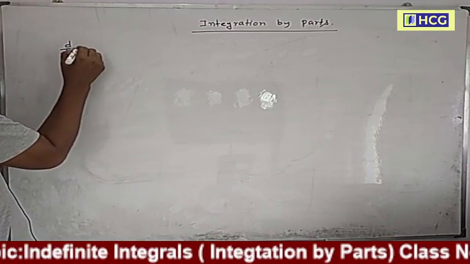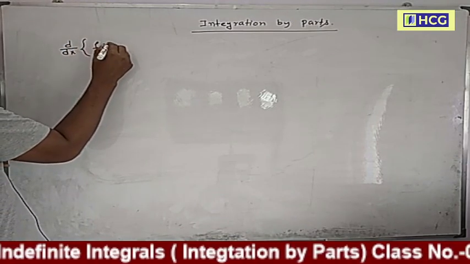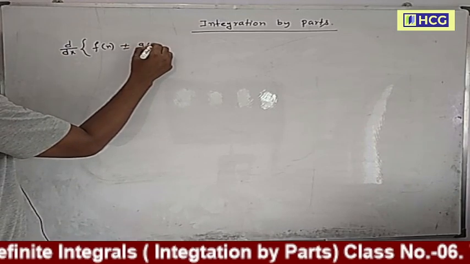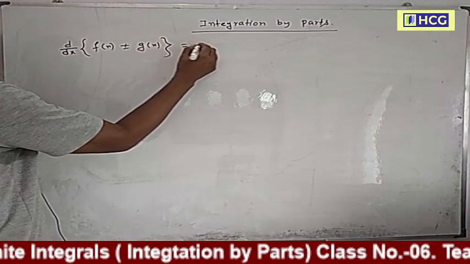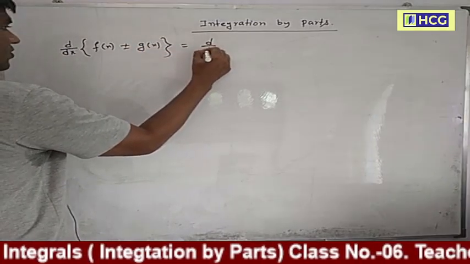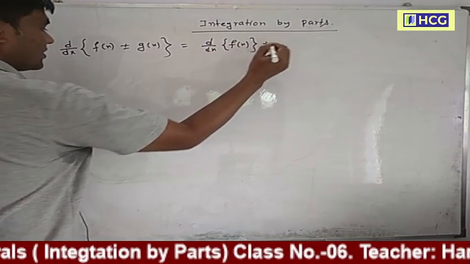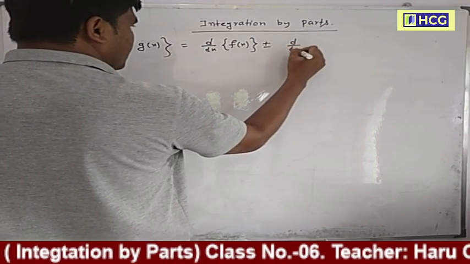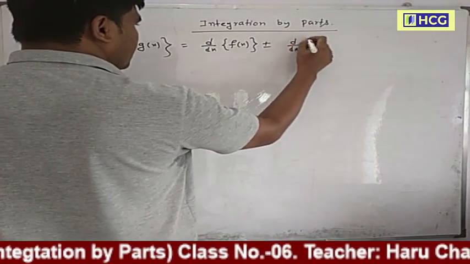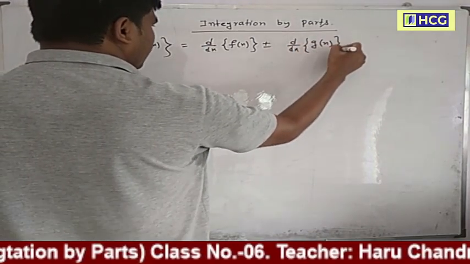d/dx of f(x) plus or minus g(x) is equal to d/dx of f(x) plus or minus d/dx of g(x).